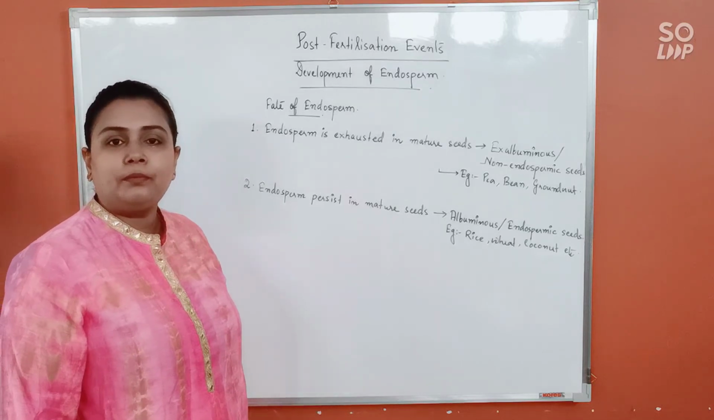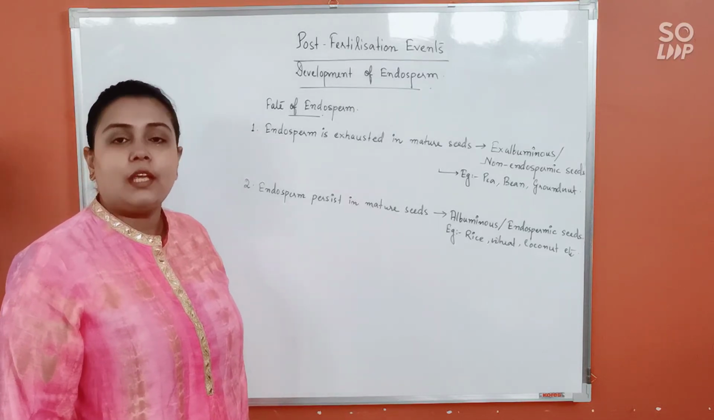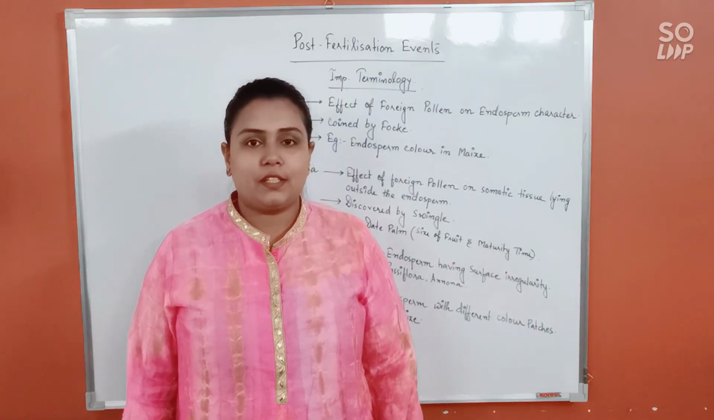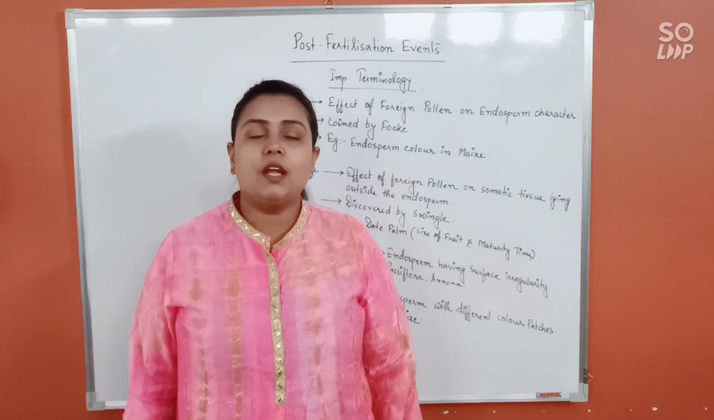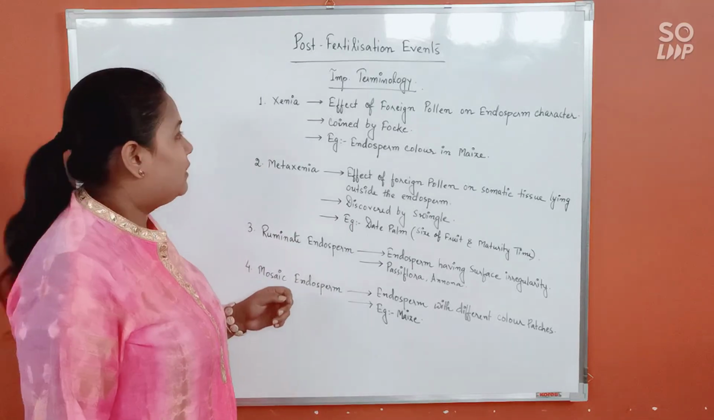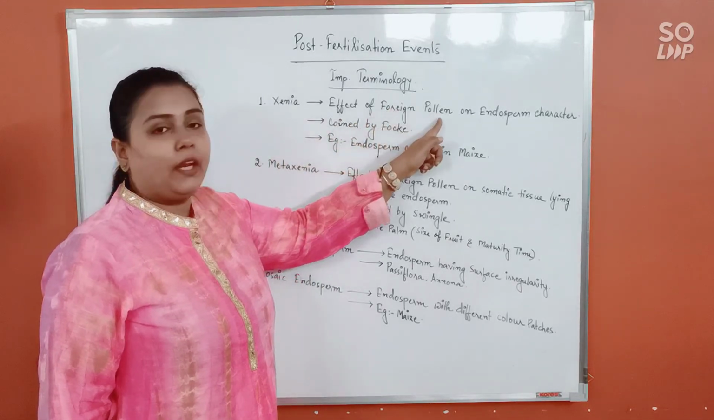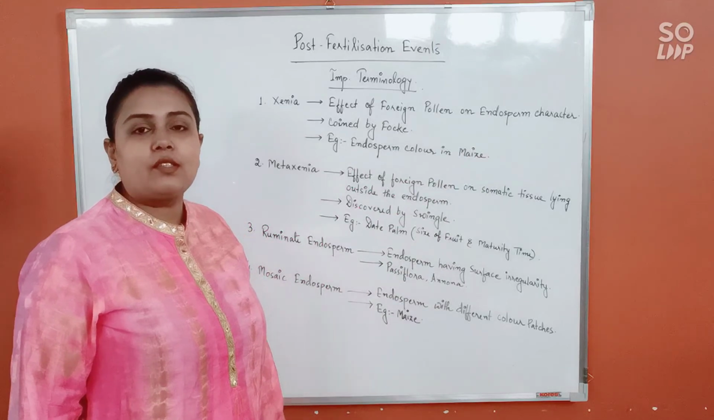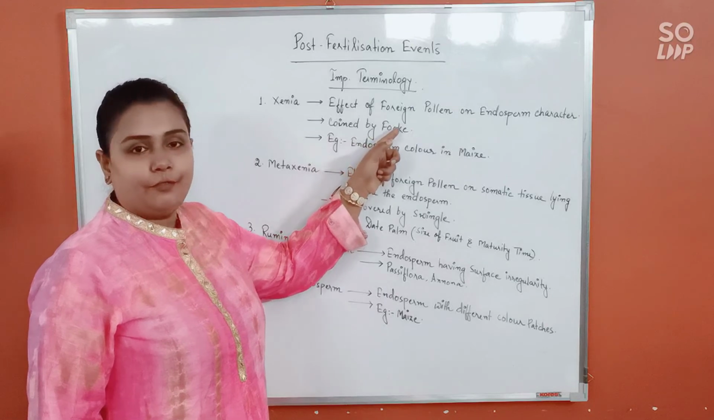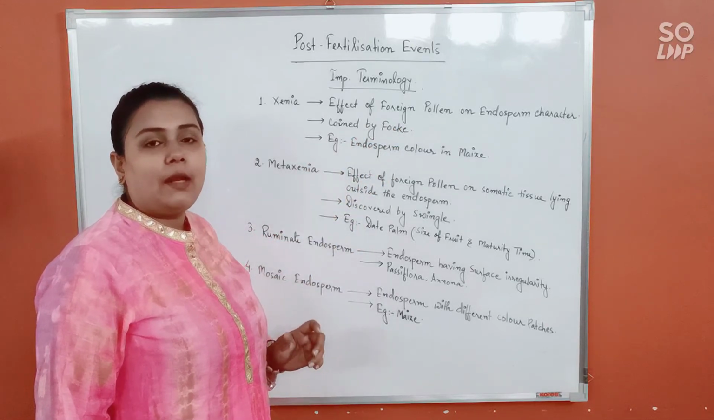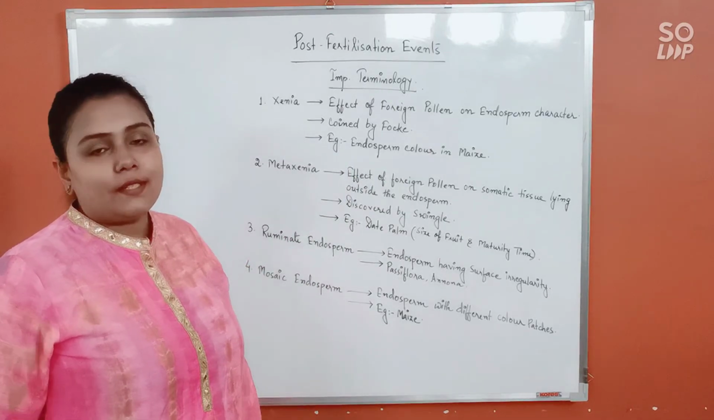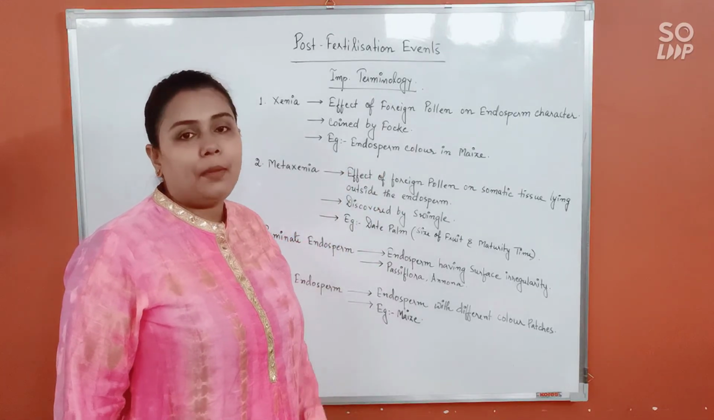the fate of endosperm. Next are a few important terminologies. So finally the last topic for today's class will be a few important terminologies that are related to the endosperm. First is xenia. The effect of foreign pollen on the endosperm character is called xenia. Alright. The term xenia was first coined by Focke, and the example for it can be seen in endosperm color in maize. Rather, it was first discovered in the endosperm color in maize itself.